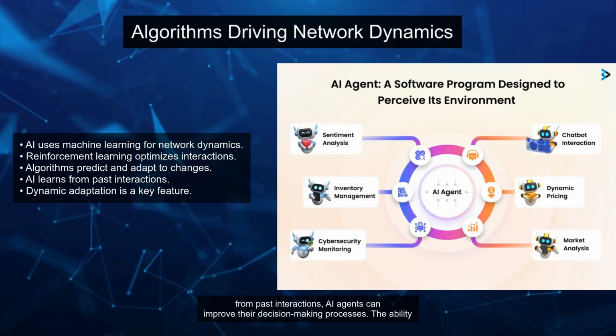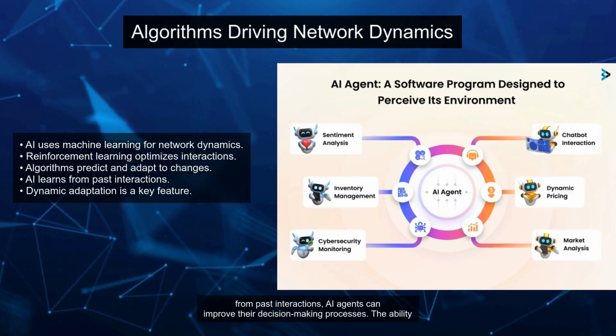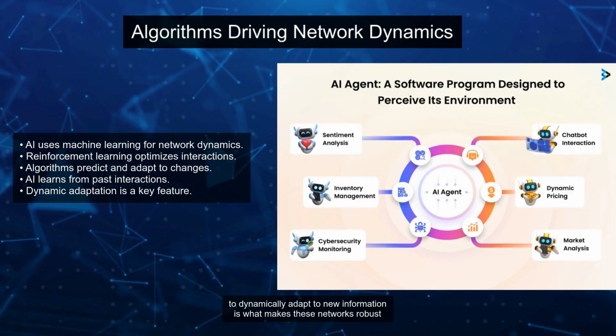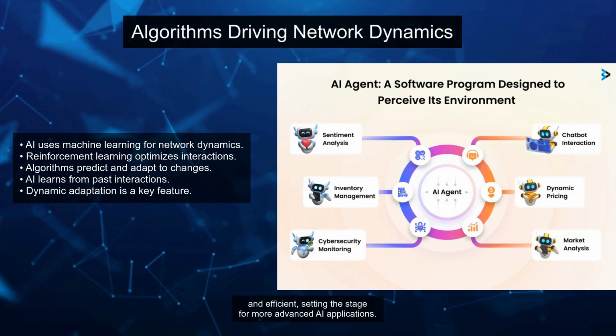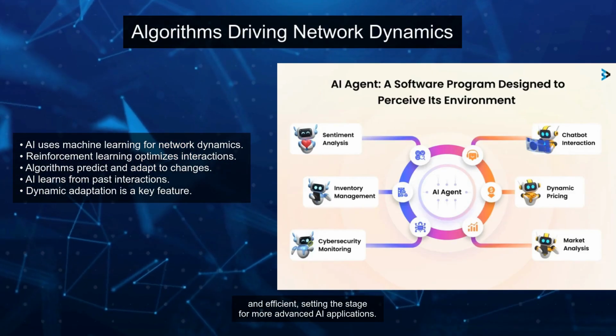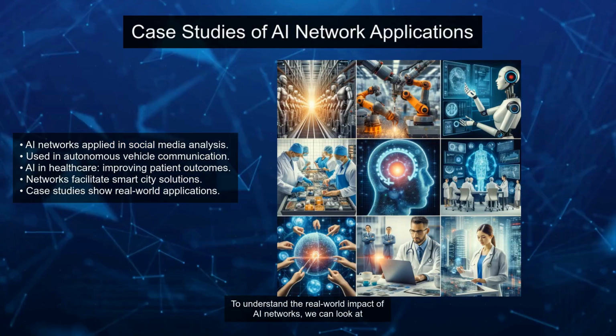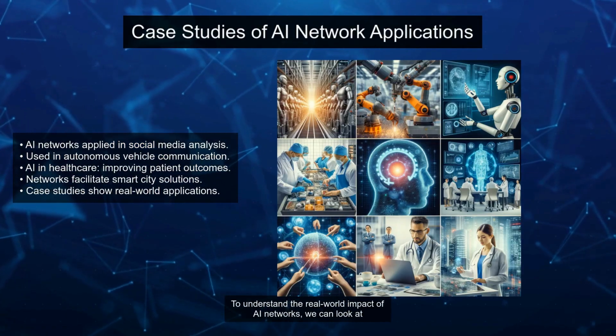By learning from past interactions, AI agents can improve their decision-making processes. The ability to dynamically adapt to new information is what makes these networks robust and efficient, setting the stage for more advanced AI applications. To understand the real-world impact of AI networks, we can look at several case studies.